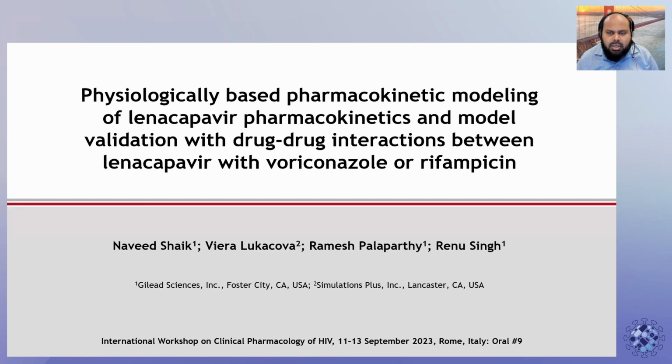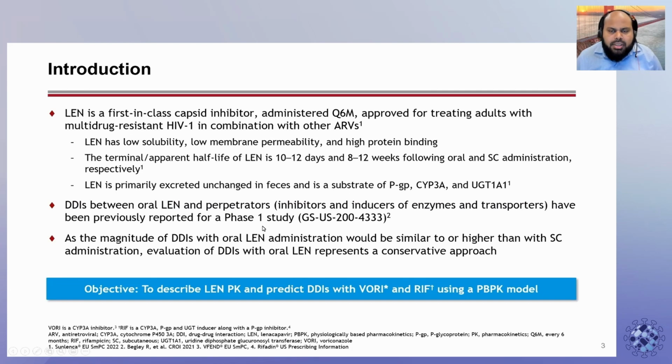I will be talking about the physiologically based pharmacokinetic modeling of Lenacapavir, its pharmacokinetics, and model validation with drug-drug interactions between Lenacapavir with Voriconazole or Rifampicin. To introduce, Len is a first-in-class capsid inhibitor administered every 6 months. It's approved for treating adults with multi-drug resistant HIV in combination with other antiretrovirals.